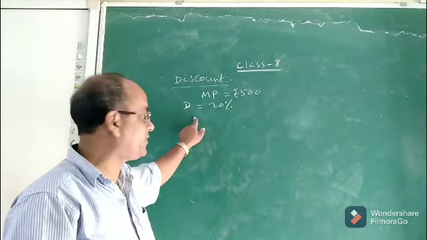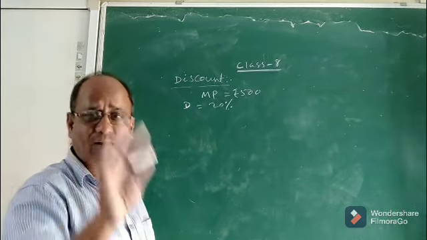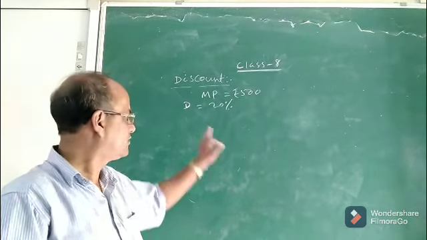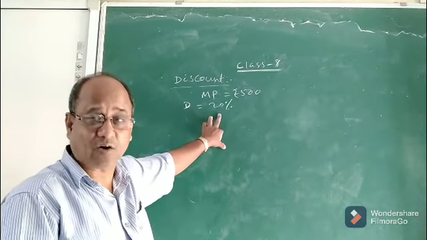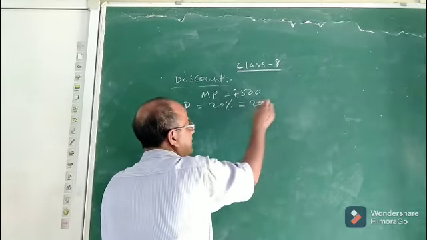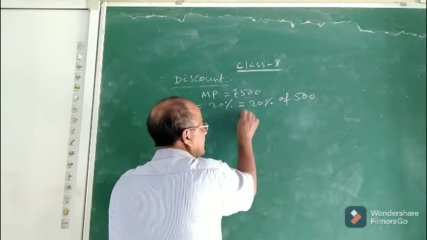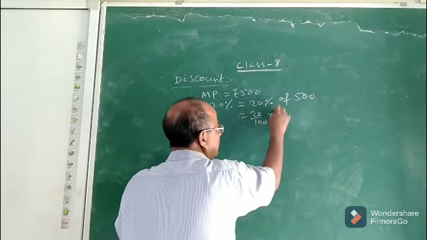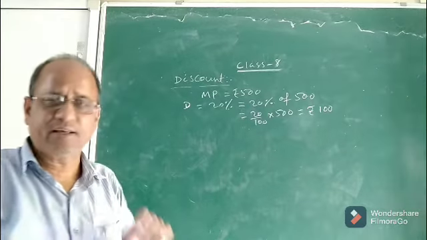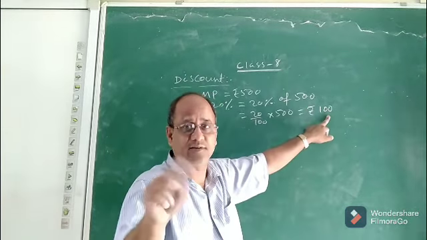So if the shopkeeper gives a rebate or discount of 20% on purchasing the dress, what will be the selling price? That means at what price will you be able to buy the dress. Let us find out. This is discount percent, not discount amount. So what is the discount amount? It will be 20% of the marked price, that is 20% of 500. 20% of 500 is 20 by 100 into 500, which is equal to 100 rupees. That means if the shopkeeper gives a discount of 20%, he will give you 100 rupees discount.